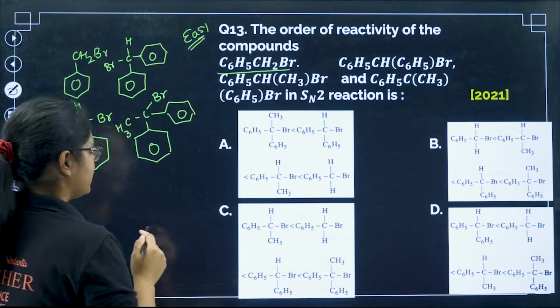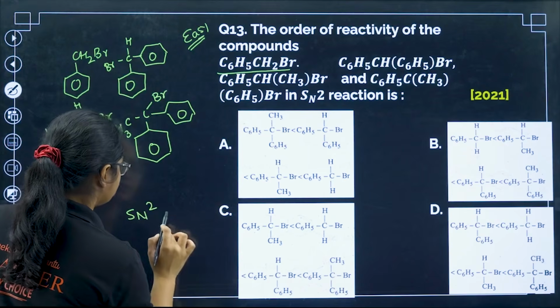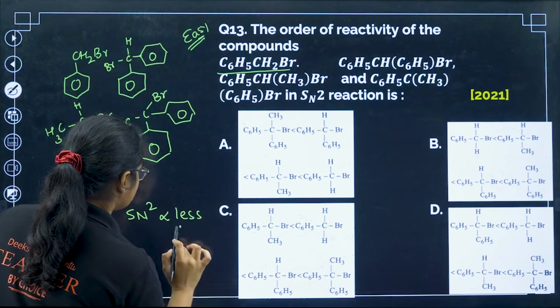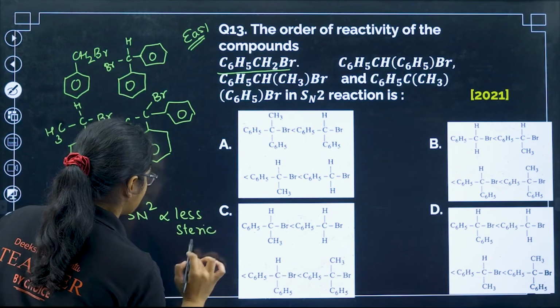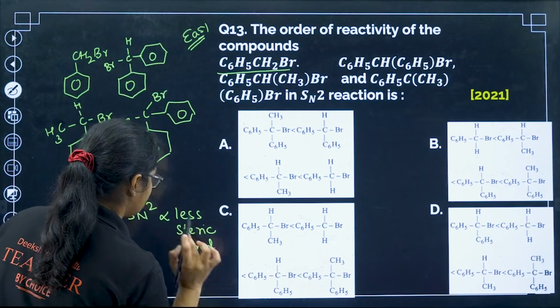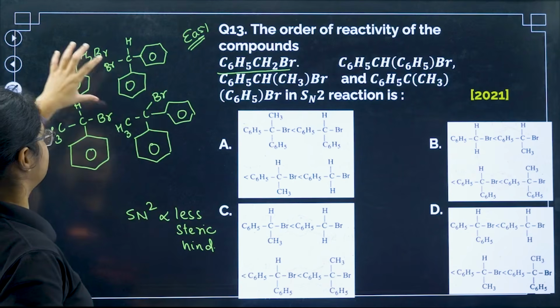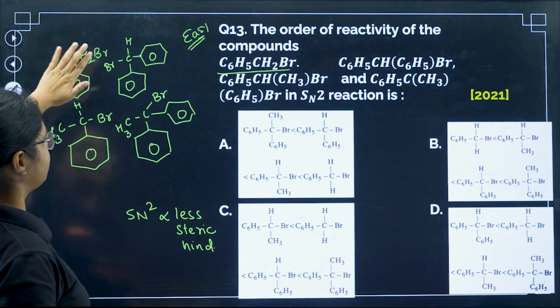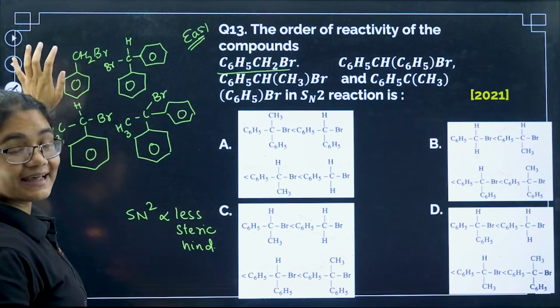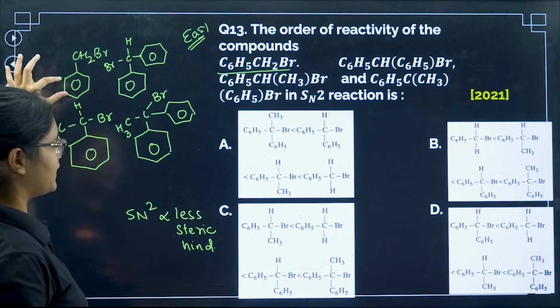Okay, SN2 reaction is proportional to less steric hindrance. If I see here one ring, here two rings are there, and here two hydrogens are there, so definitely this is more sterically less hindered, so this has to be the highest reactivity, C6H5CH2Br.